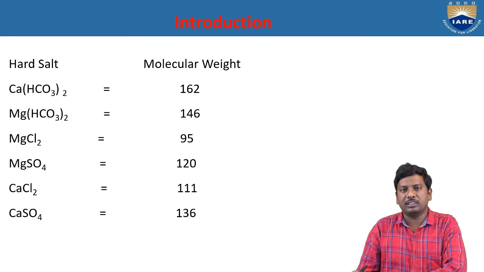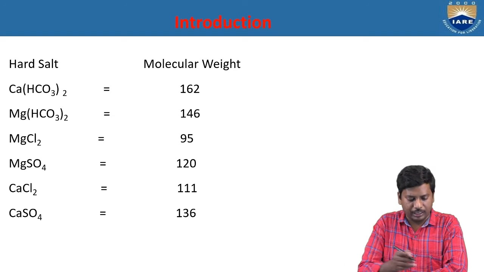Now we see which salts cause the hardness of water. There are mainly 6 salts that cause hardness of water. The first ones are calcium bicarbonate and magnesium bicarbonate. These 2 salts cause the temporary hardness.